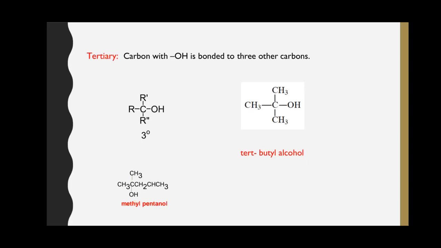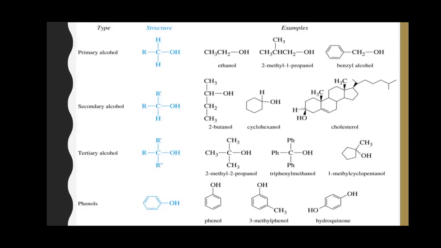These are the different types of alcohol: primary alcohol, secondary alcohol, tertiary alcohol, and phenols. Ethanol and 2-methyl-1-propanol are examples of primary alcohol, and benzyl alcohol, which is also an aromatic alcohol, is an example of primary alcohol.